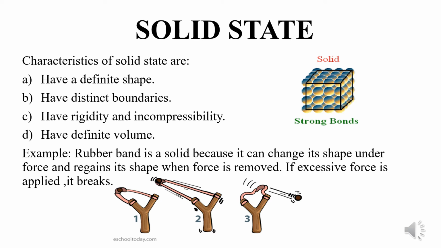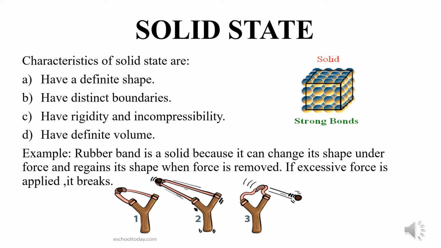These solid states of matter have a fixed, definite volume. And because particles are closely arranged, they are rigid. Solids may break under force, but it is difficult to change their shape. And because we cannot change their shape, that is why we say that they are rigid in nature. We cannot even compress the solid state of matter. That means they are incompressible. When we try to compress them, we cannot compress.